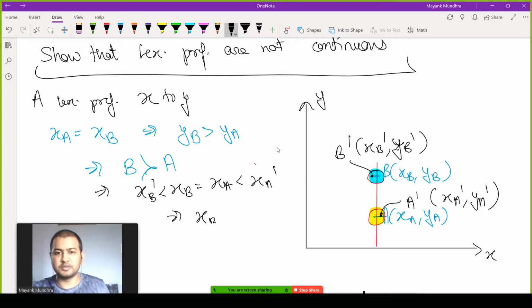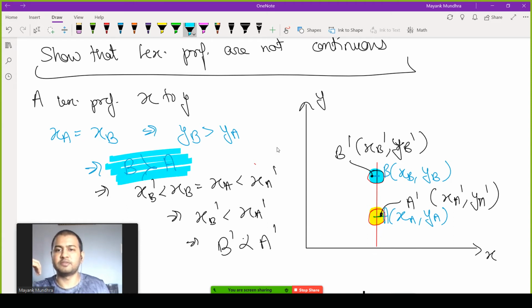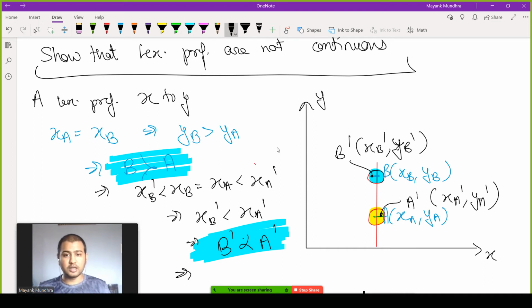This implies XB prime is less than XA prime, which implies that bundle B prime is less preferred to bundle A prime. So B is more preferred to A, but B prime is less preferred to A prime. This violates the assumption of continuity. That's why lexicographic preferences are not continuous.